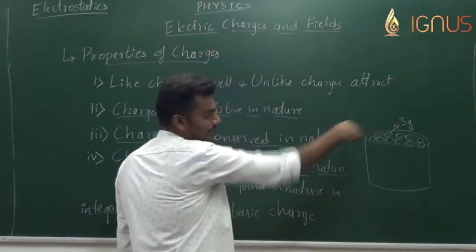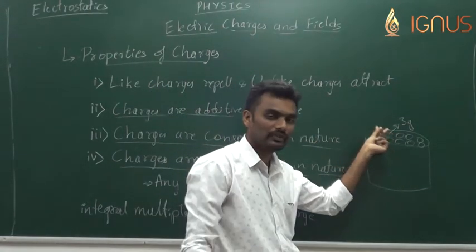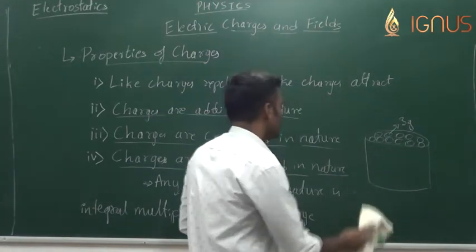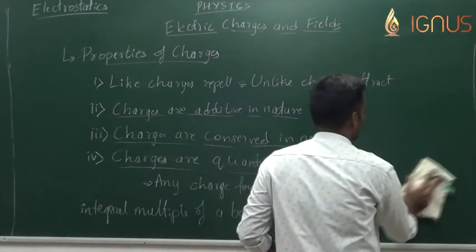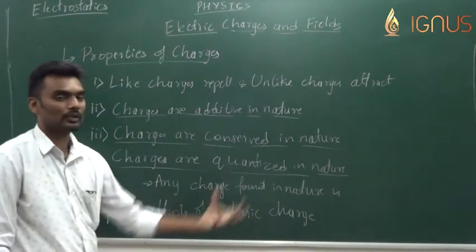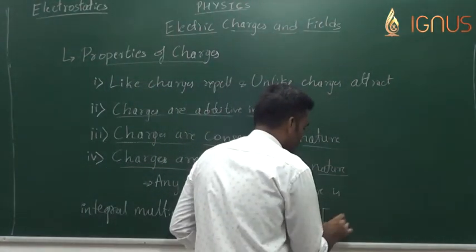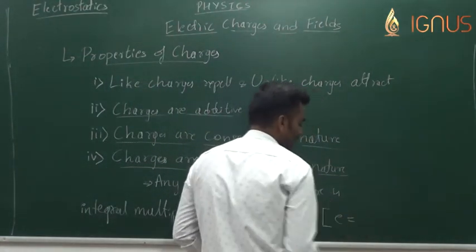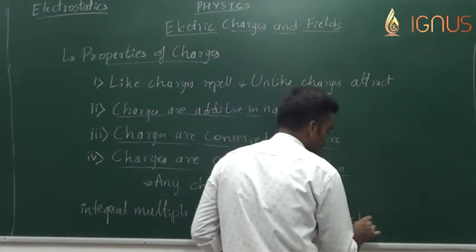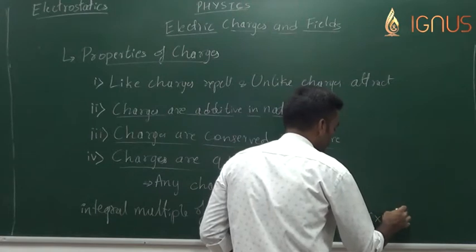Here in this example, the basic mass was 3 gram, right? Similarly there is a basic charge which actually builds the total charge in the body. This basic charge is nothing but the charge of an electron, which is 1.6 into 10 to the power of minus 19 coulomb.